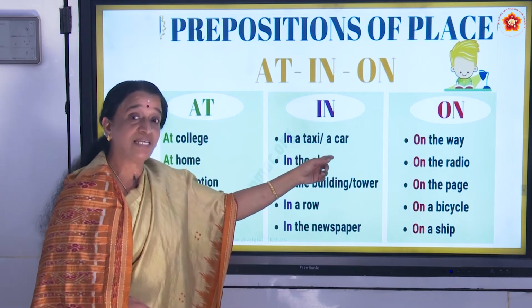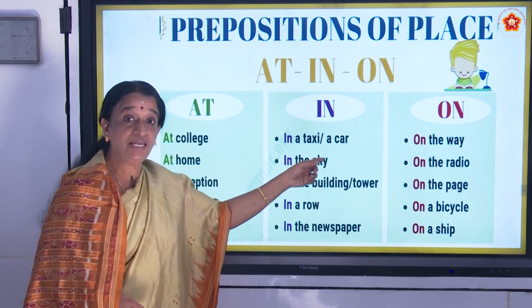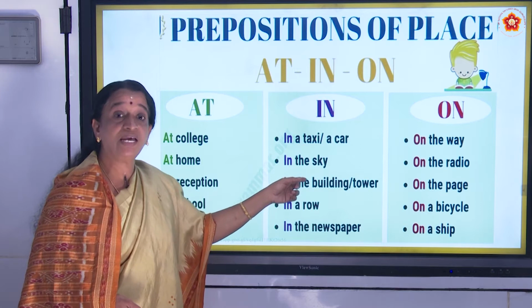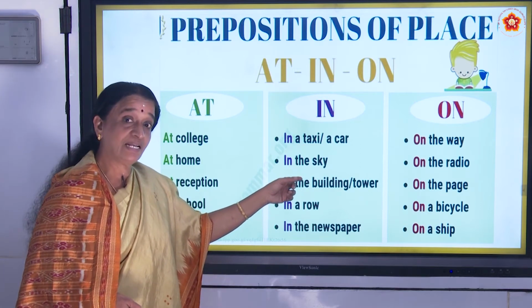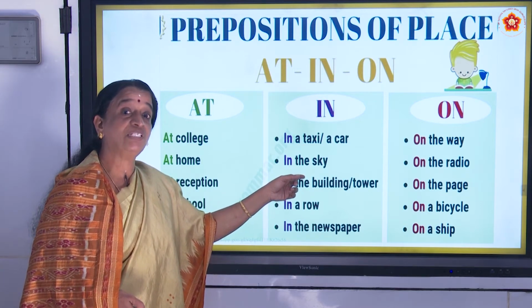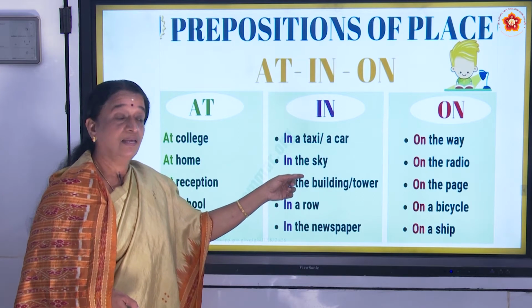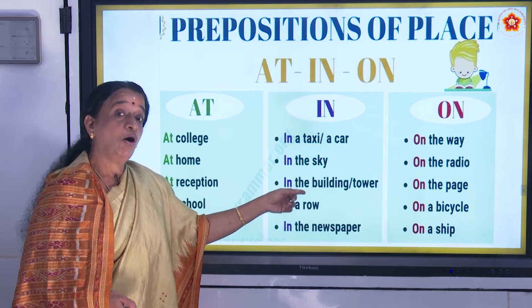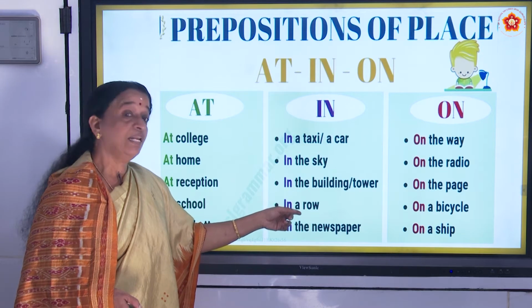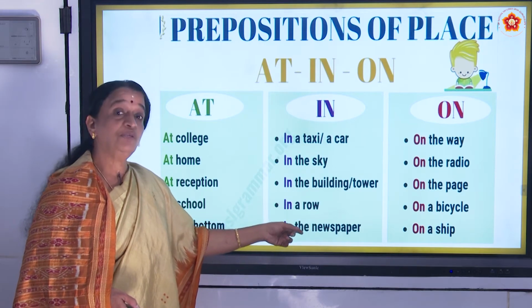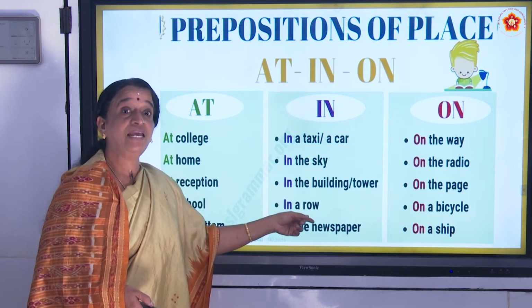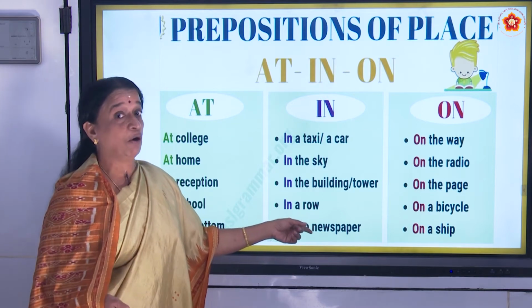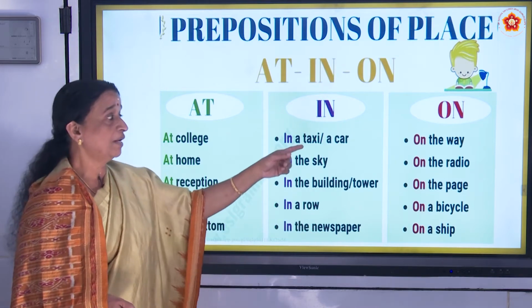So in a taxi, I will be going in a taxi. I'll be going in a car. So in the sky, it is very visible in the sky. In the building or in the tower. In a row. In the newspaper. Today I read it in the newspaper. You cannot say on the newspaper.